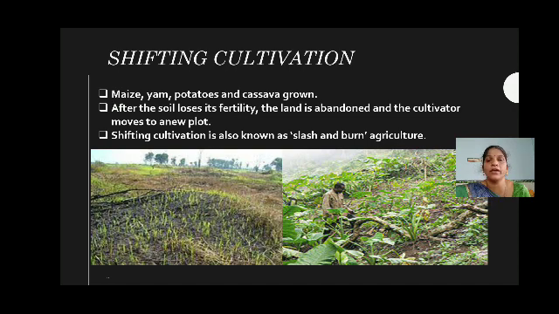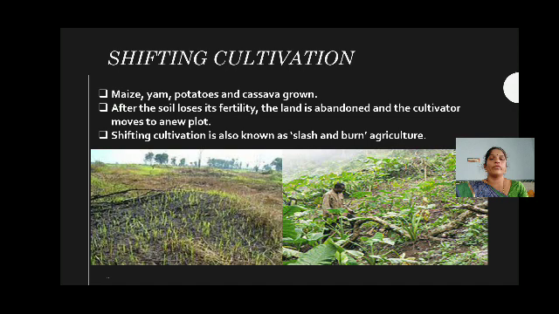The fertility of the soil may get lost. So the land is abandoned and the cultivator moves to a new plot. Now they again cut the trees and burn and they start the agriculture in that place. This type of cultivation is called shifting cultivation. Shifting cultivation is also known as slash and burn agriculture. Slash means cut, and burn agriculture. Yes children, do you understand what is shifting cultivation?